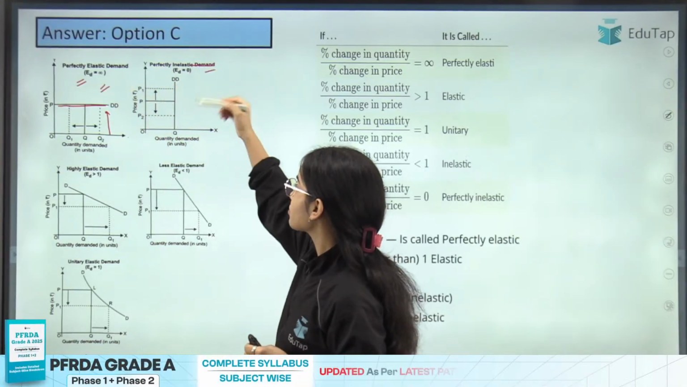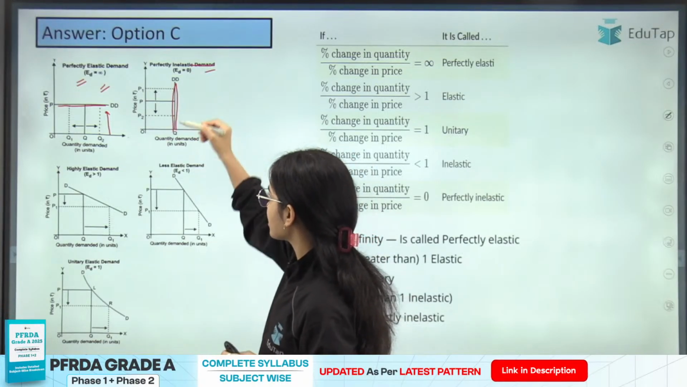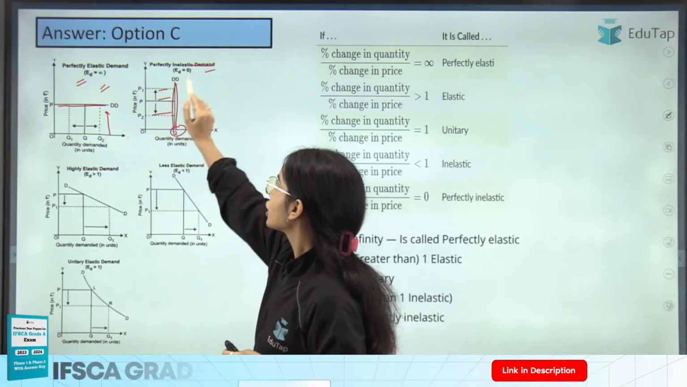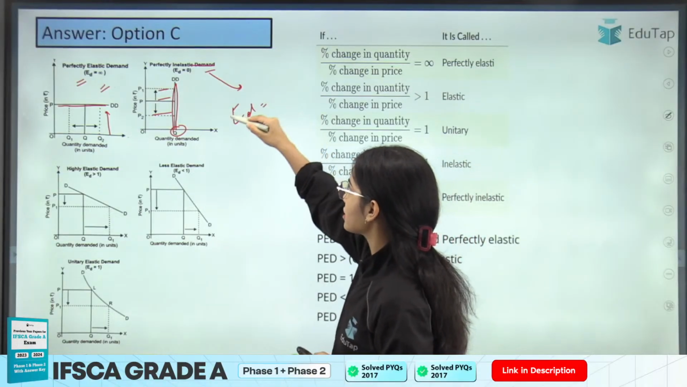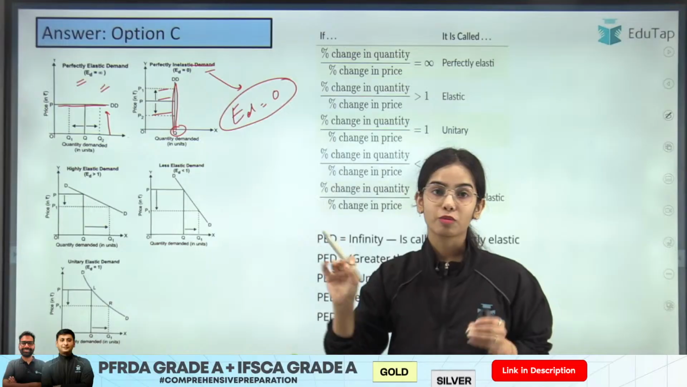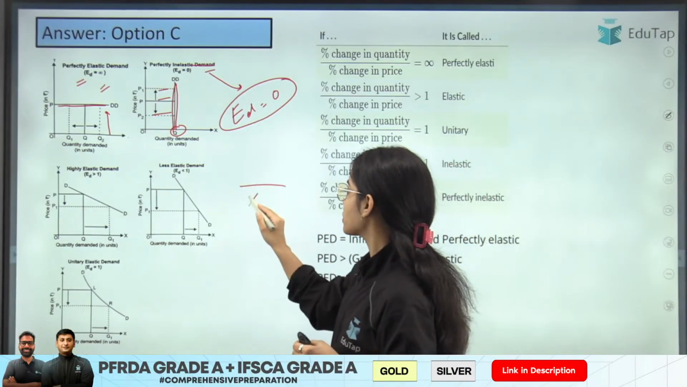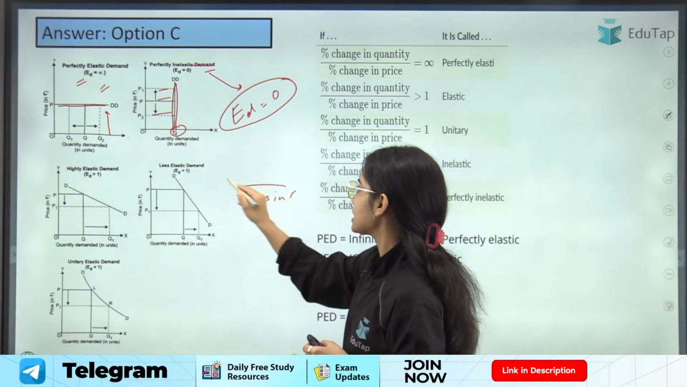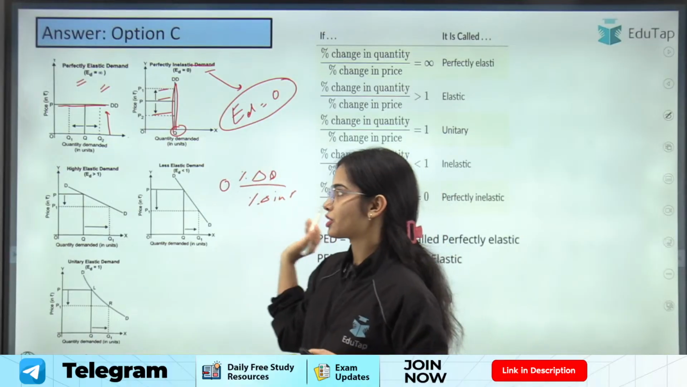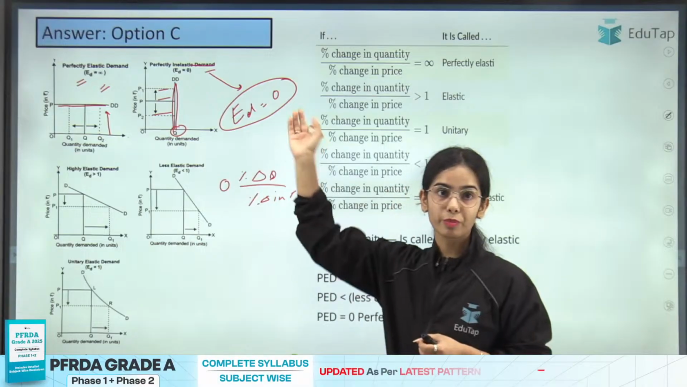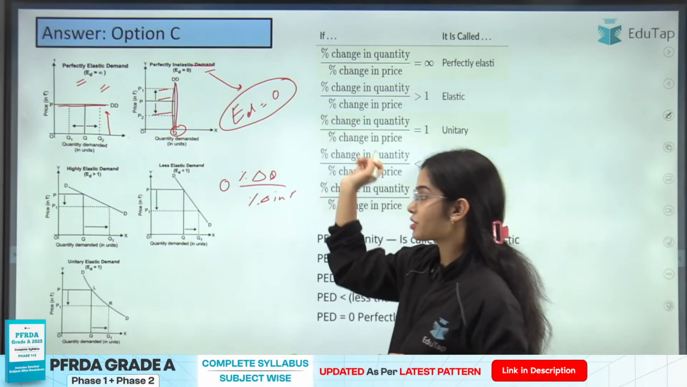Now perfectly inelastic demand: here the quantity demanded does not change with the change in price. So perfectly inelastic demand shows that the price elasticity of demand is 0. When the price elasticity of demand is 0, with the percentage change in price, there is 0 change in demand. There is 0% change in demand. So this is your perfectly elastic demand curve, perfectly inelastic demand curve.